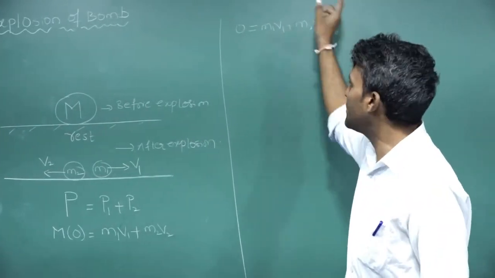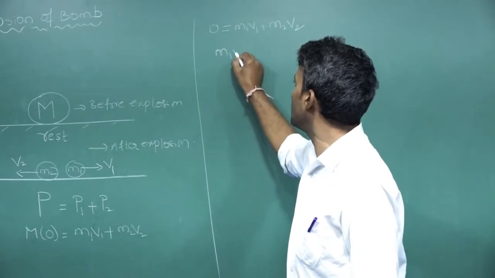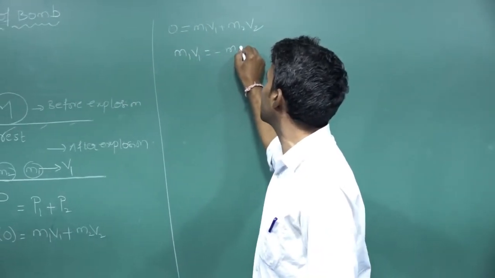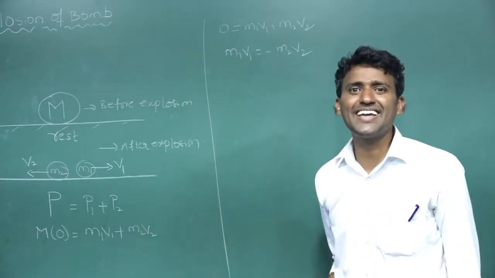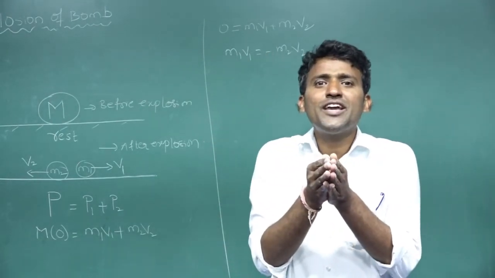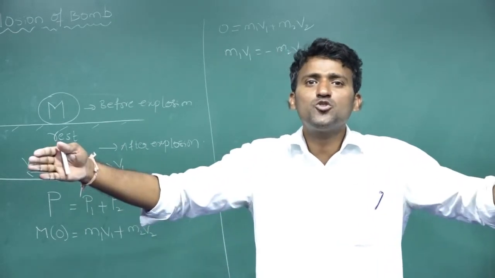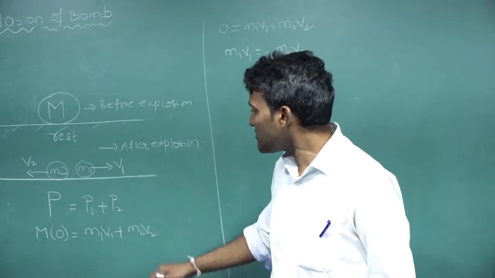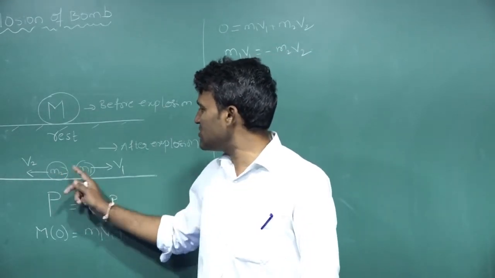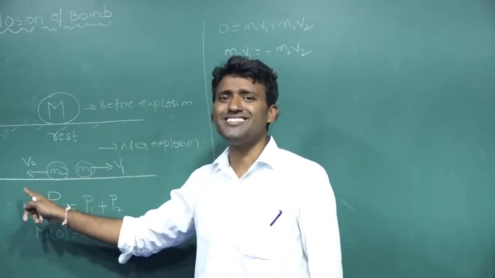If I take M2 V2 to this side, you can write M1 V1 is equal to minus M2 V2. See here, minus is there. Minus indicates these two pieces are moving in opposite directions after explosion.